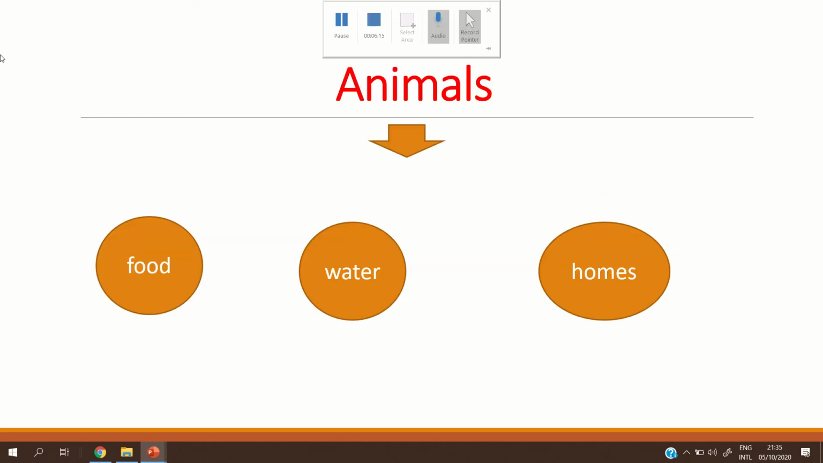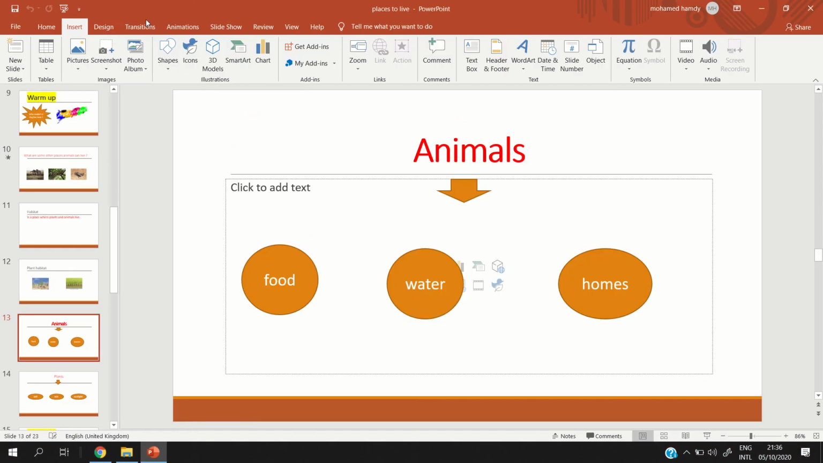So what about the animals' needs and the plants' needs? The animals need food, water, and homes or shelters. Shelter means like a home, something that protects the animals. Okay, so the animals need food, water, and homes or shelter. Can we write shelter here?